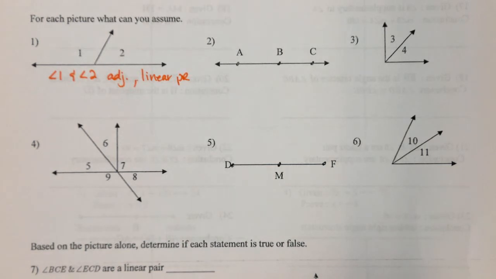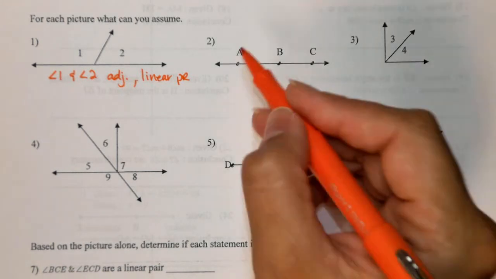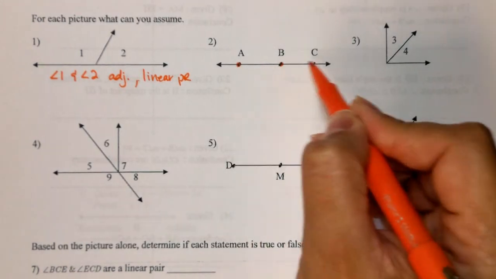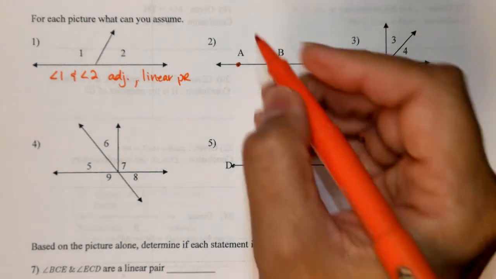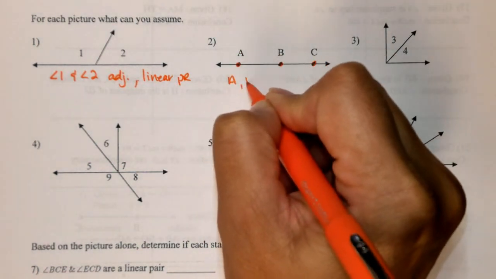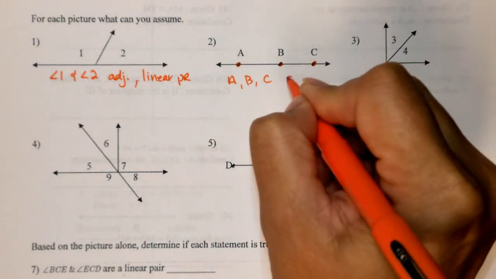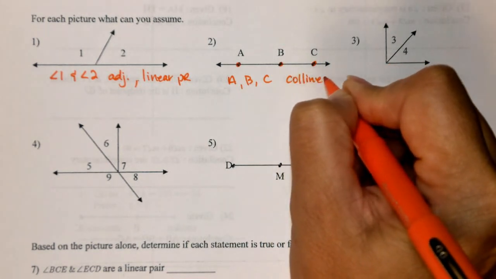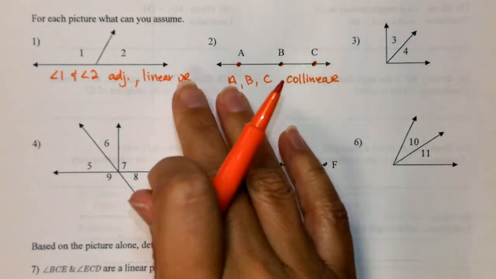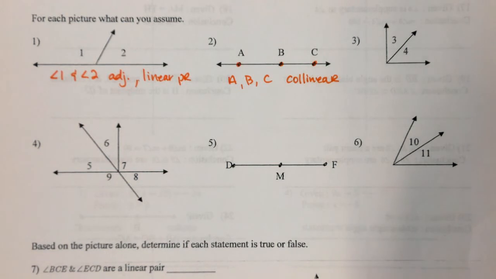Okay, number 2. Now we have a line with some points on it. So we can easily see that these 3 points are in a line. So therefore we can say that A, B, and C are collinear. We can easily see that. They're all 3 in the same line.